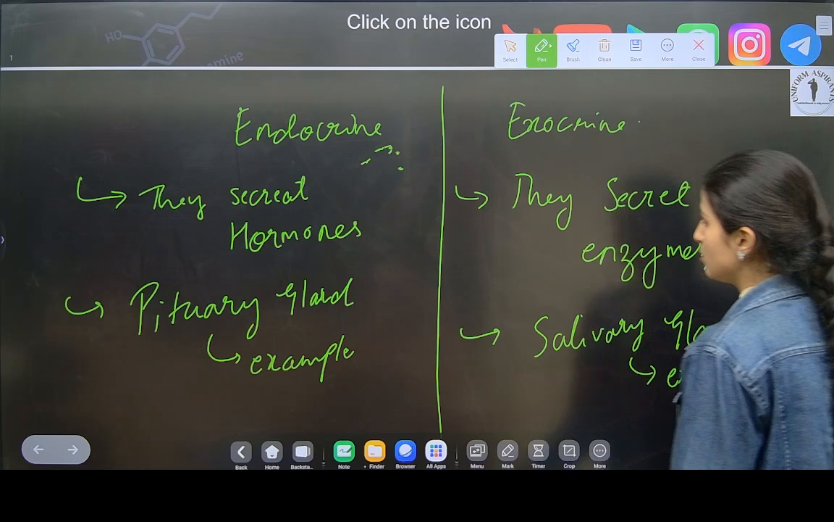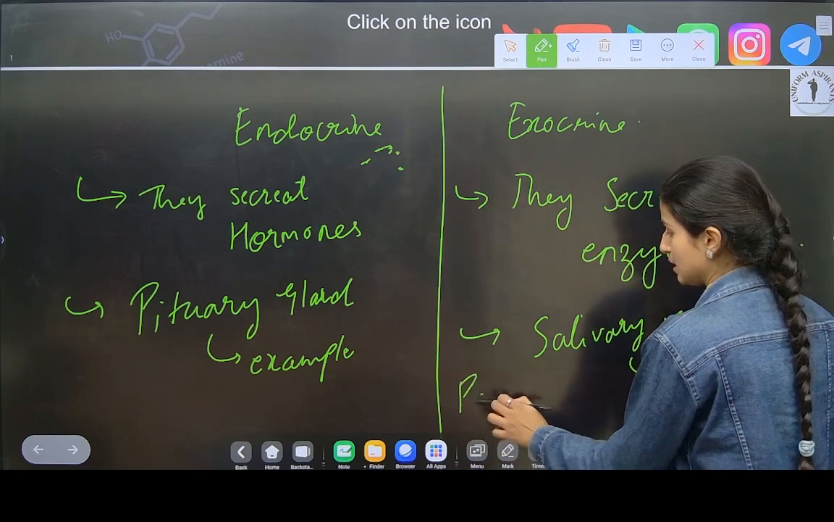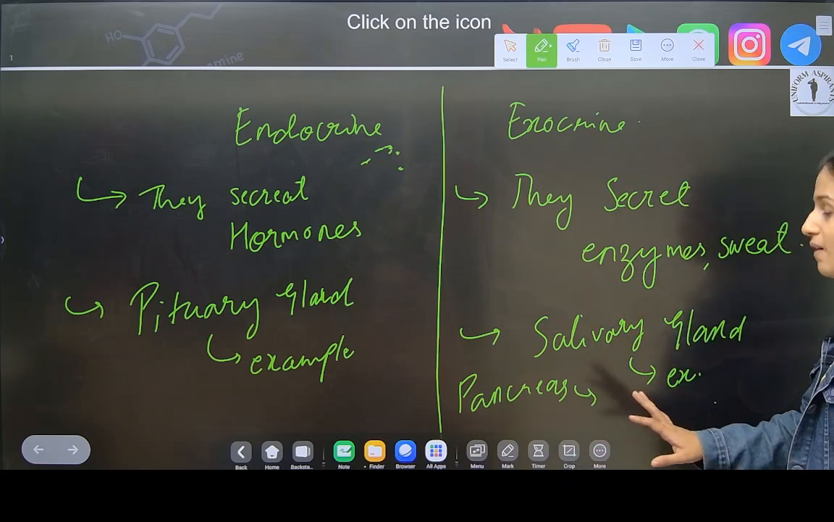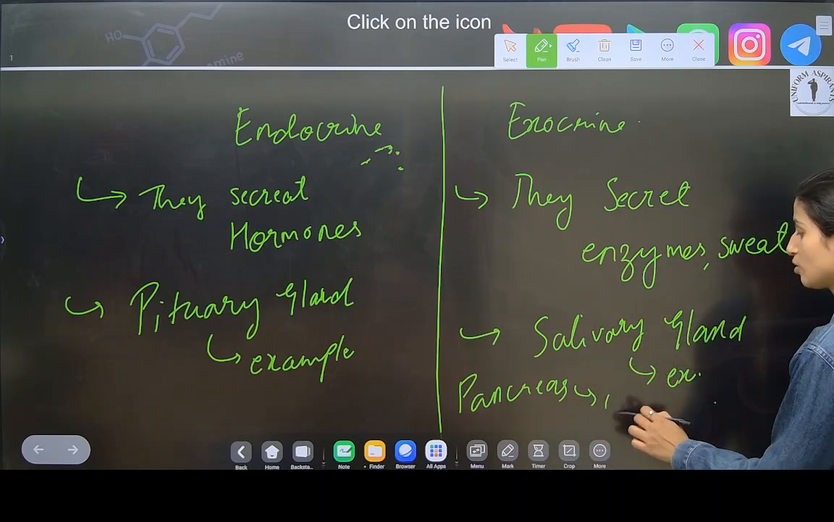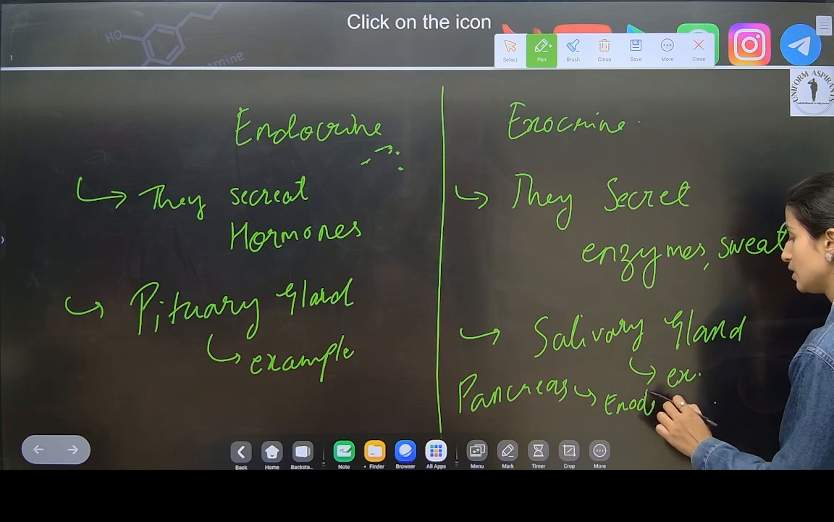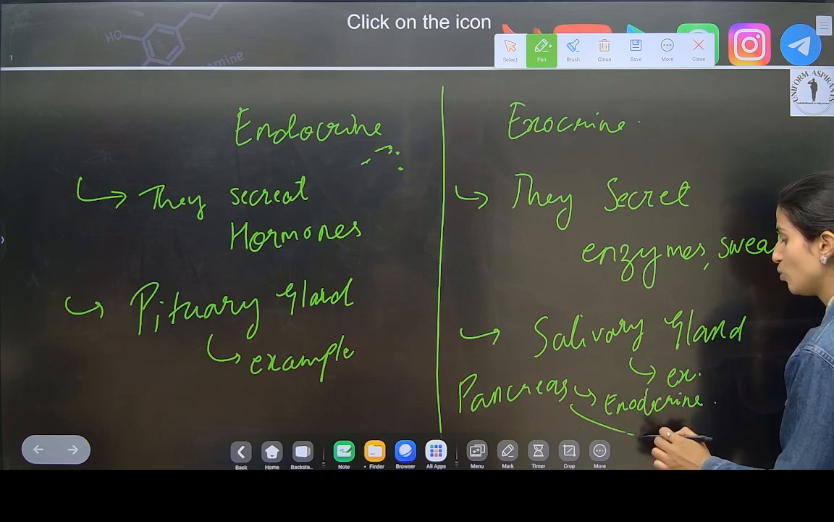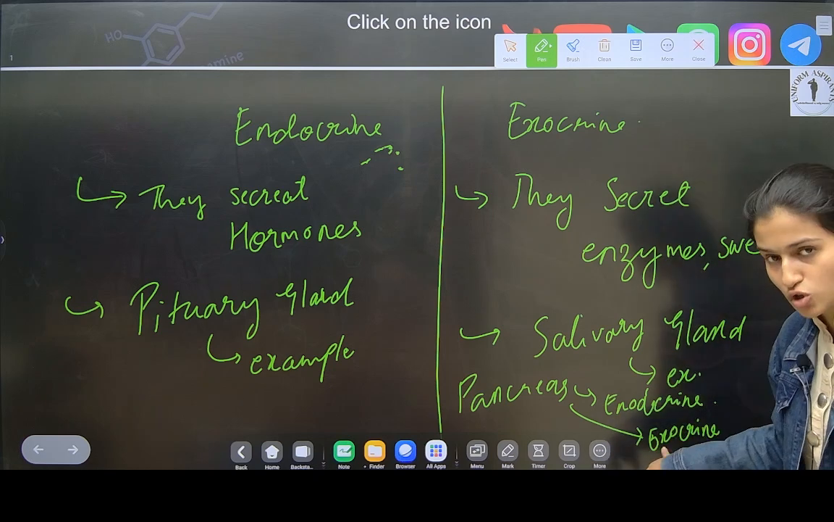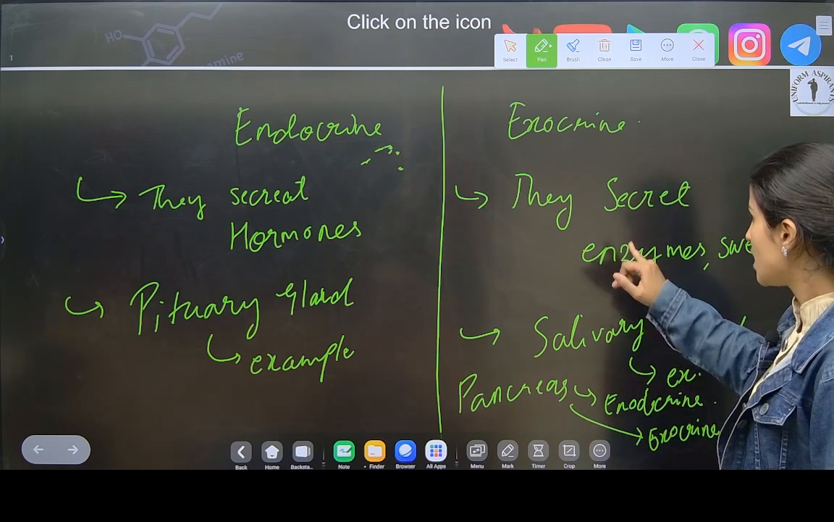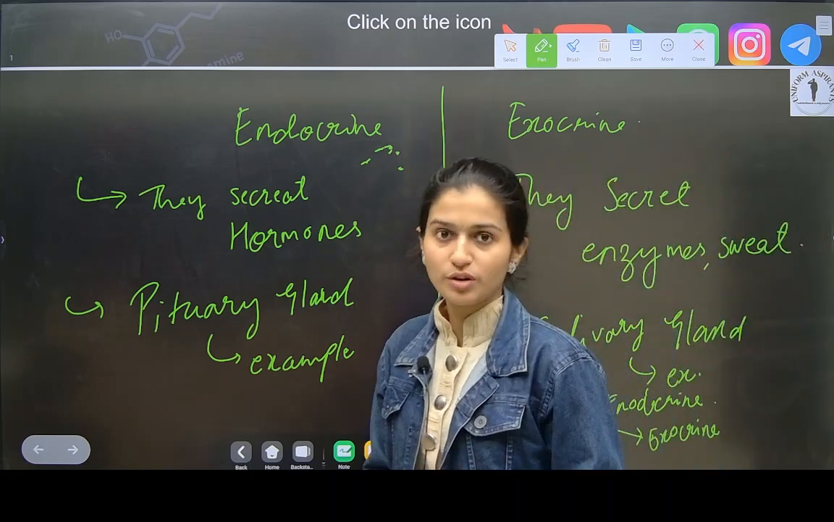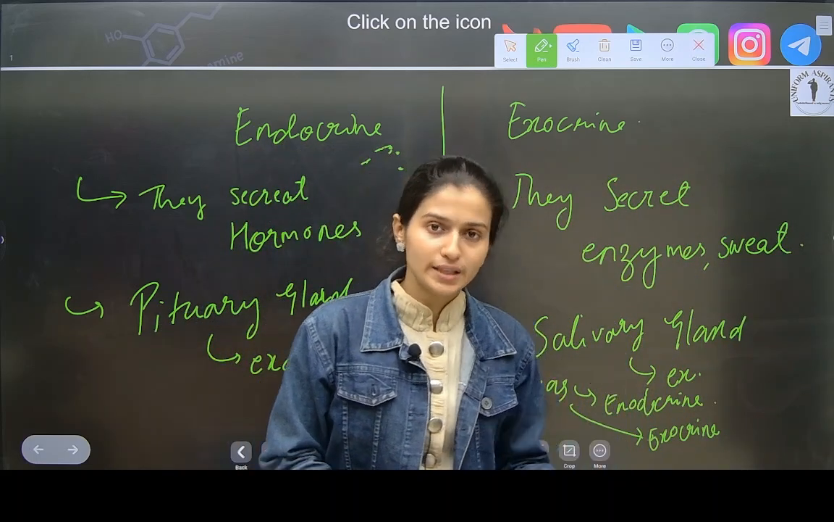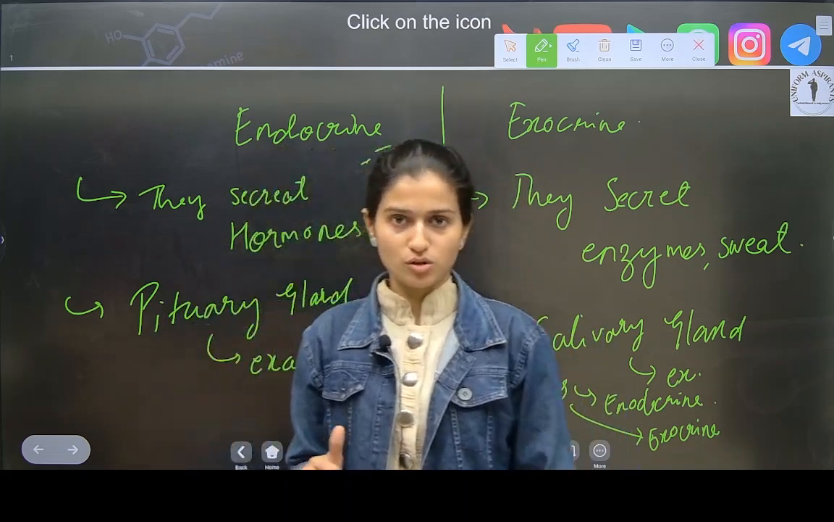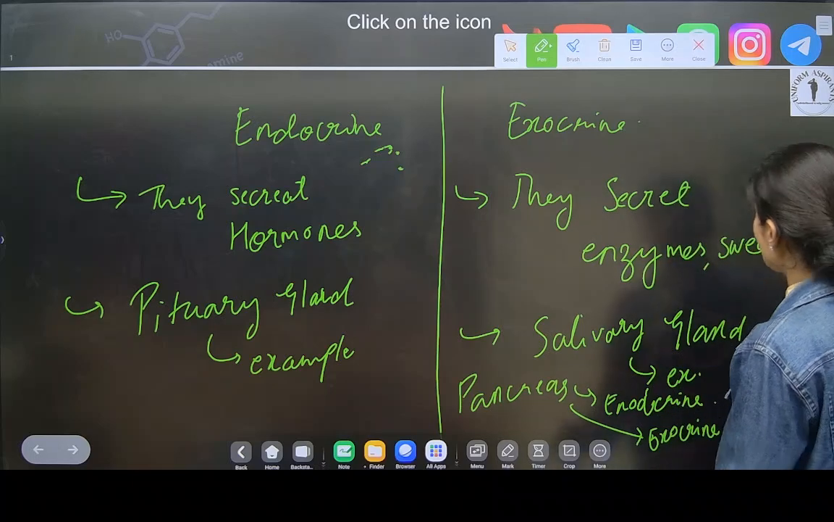Now let me tell you about the pancreas. The pancreas is both endocrine and exocrine. It secretes hormones, and it secretes enzymes also. Only one organ, the pancreas, does both works. Note this down.